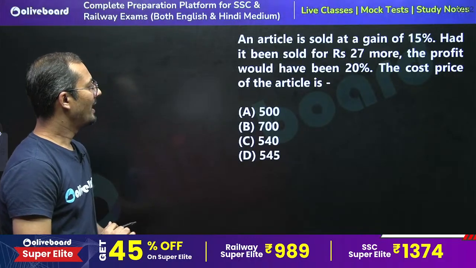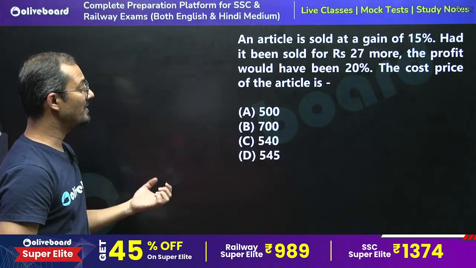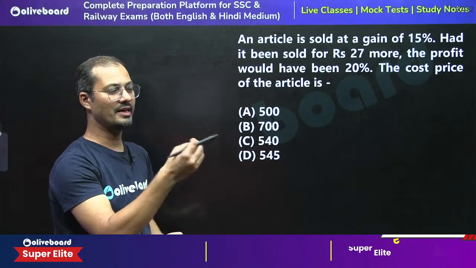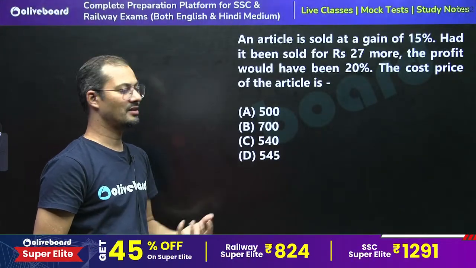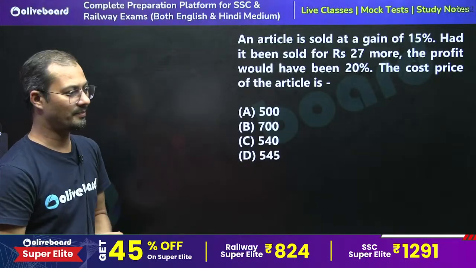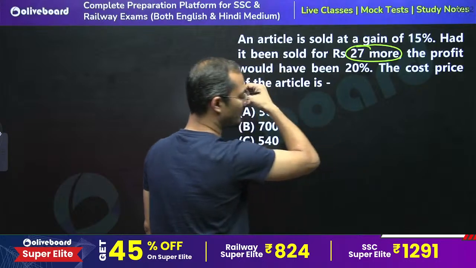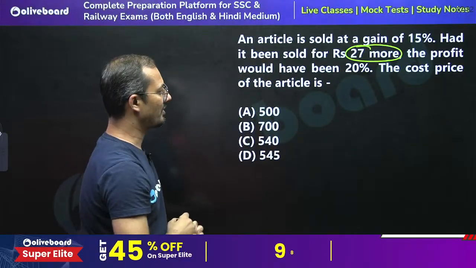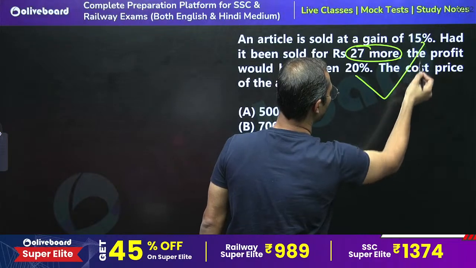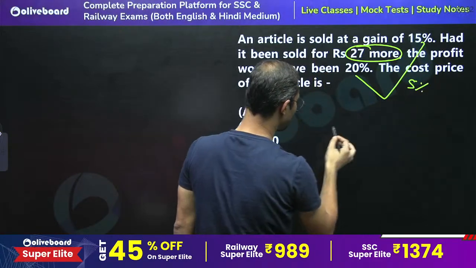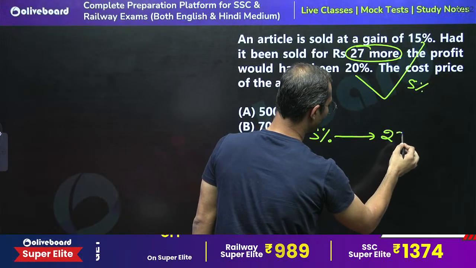An article is sold at a gain of 15%. Had it been sold for rupees 27 more, the profit would have been 20%, right? When the selling price is increased by 27 rupees, the percentage gain is increased by how much? 5%. So directly we can say that 5% is equal to 27, right?